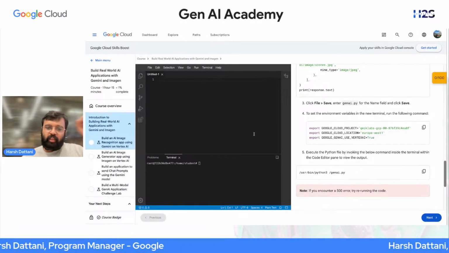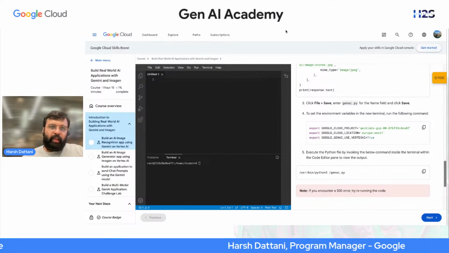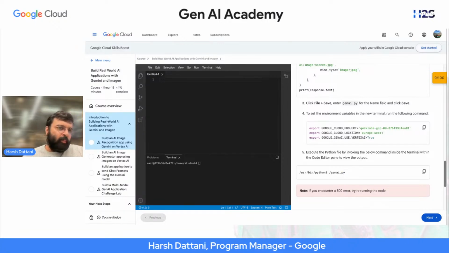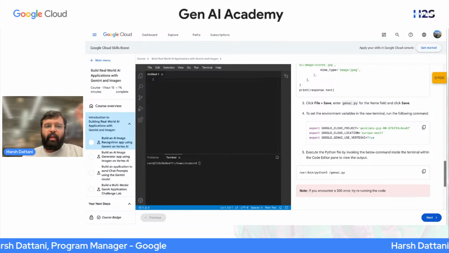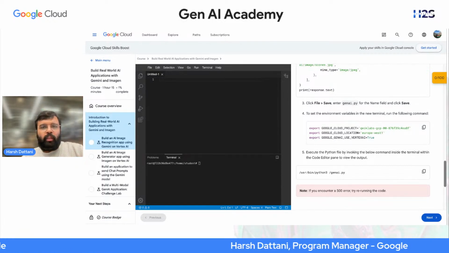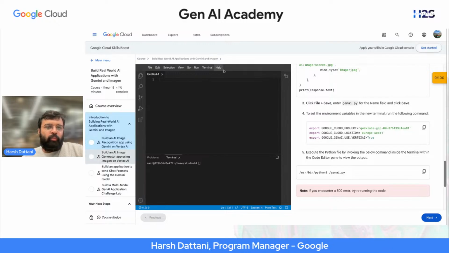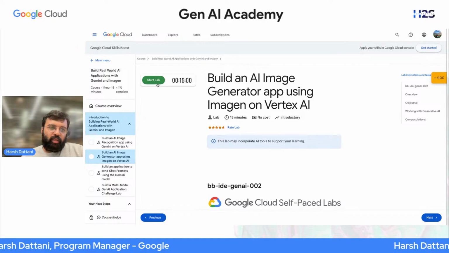So then you just save it, run the Python file, because you all know how to run the Python file. If you don't know, no problem, just explore it. For now you can copy it and run it, but in your free time, just try to learn Python as well if you want to understand this piece of code. So that's one. I'll not run this for now. I'll show you all this one by one, and then over your free time you can do the same.